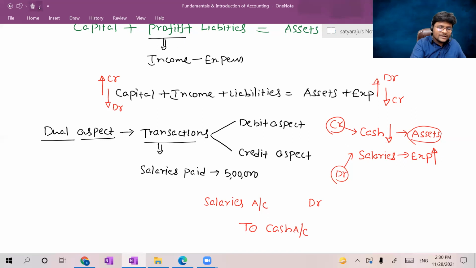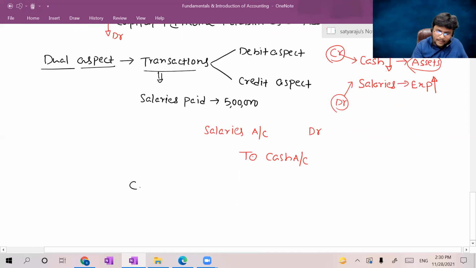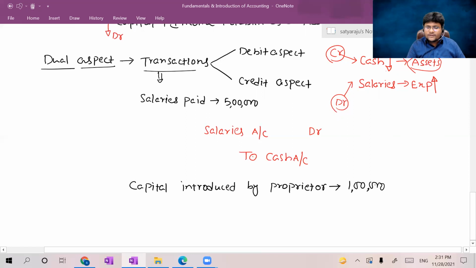Now let me give another transaction and move on to the further concept, guys. So another transaction is capital introduced by proprietor. Capital introduced by proprietor worth 1 lakh. Now all of you, first your duty was, as per dual aspect concept, identify the two aspects in that particular transaction. Two aspects were, one is capital, another one is cash.